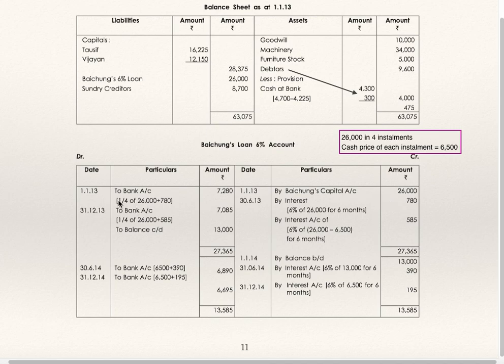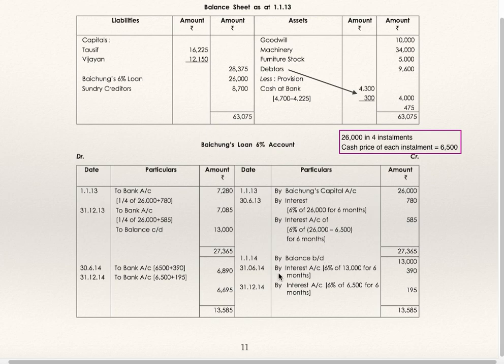Payment of first installment together with interest to bank 7280, this is nothing but 6,500 plus 780. Second installment to bank 6,500 plus 585. Then to balance carried down, the same balance is to be brought down in the next year.